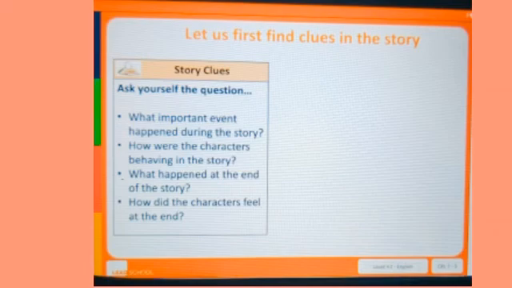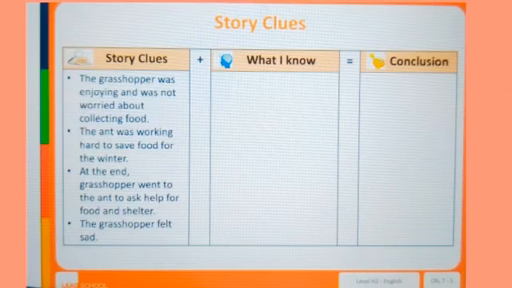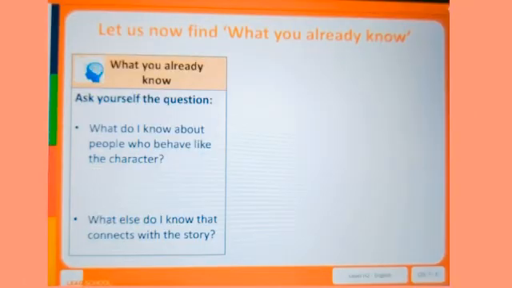Last question, how did the characters feel at the end? How did the character feel? The grasshopper felt very sad because he had no food to eat and he had no shelter to stay. These are the clues we find from the story by asking questions. Next, what I know. Using story clues, we have to connect them with what we already know by asking questions. Let us now find what we already know.